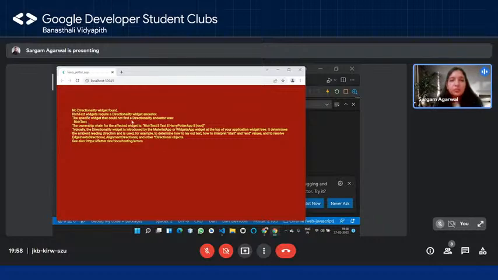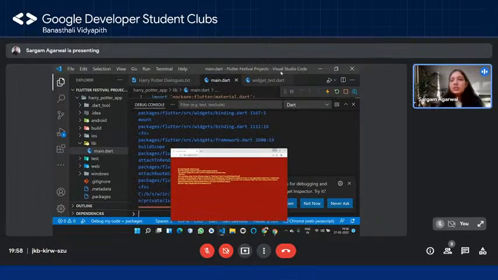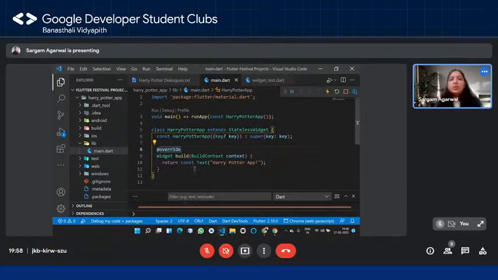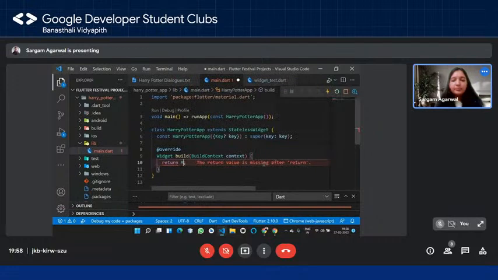If you just go through it, you can understand that there's some kind of widget ancestor, or let's say some root missing over here, right? So I tell you what's the problem. The thing is that in Flutter, the root of your app should be a widget. I'm going to remove this for the timing. It should be a material app.